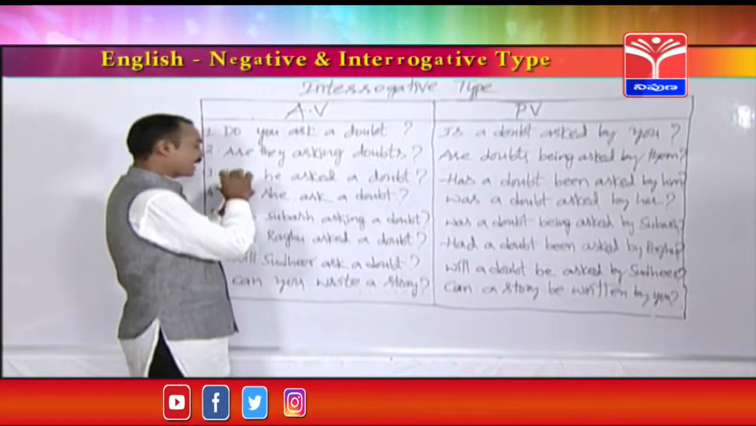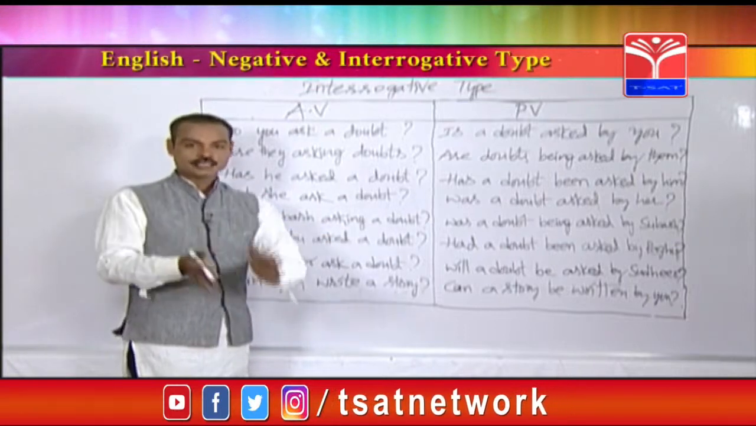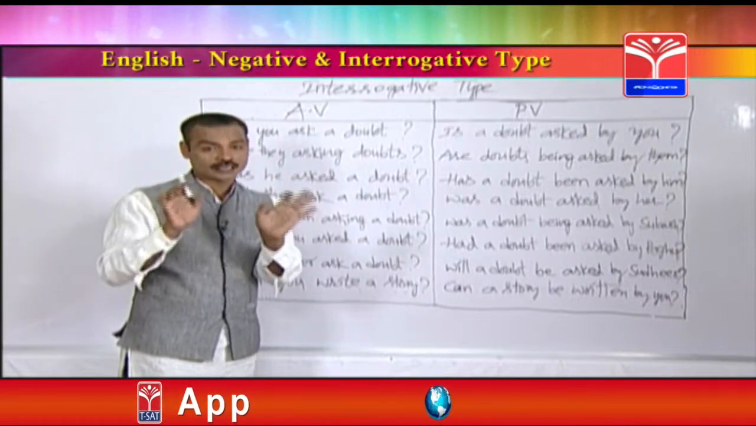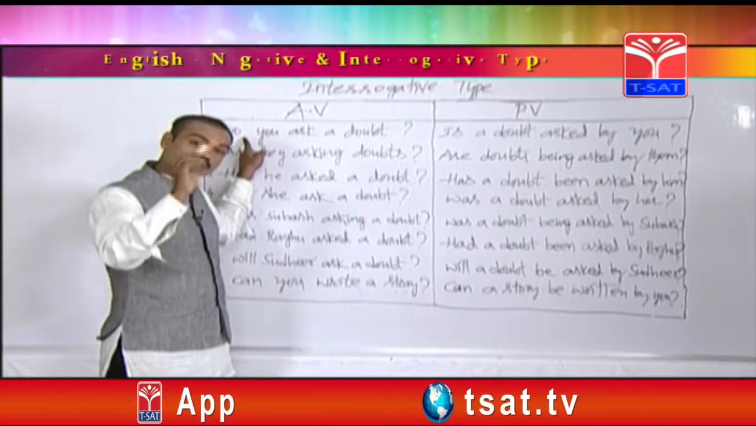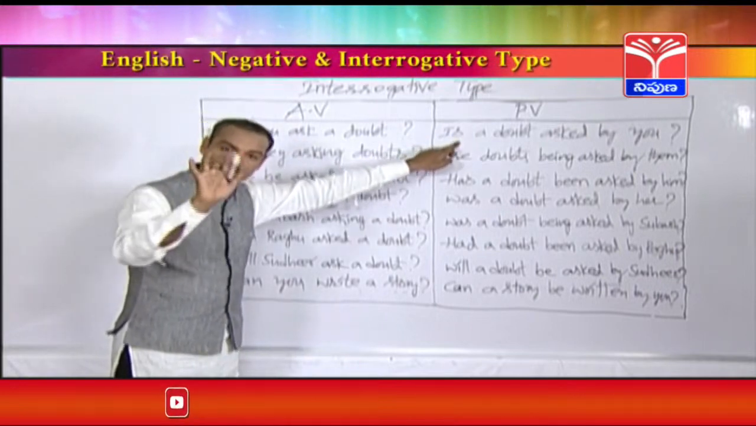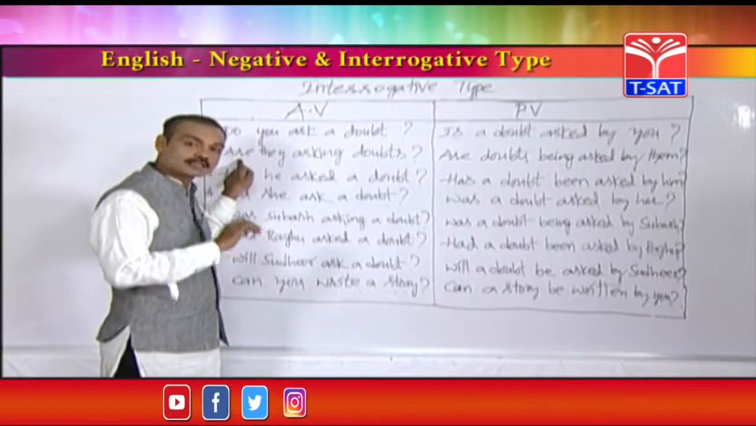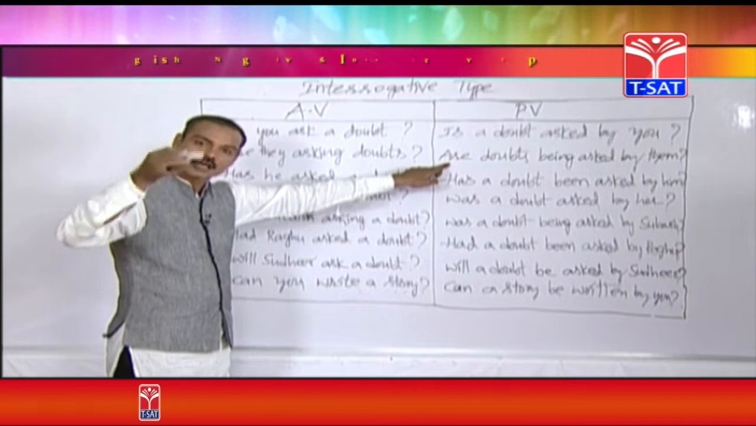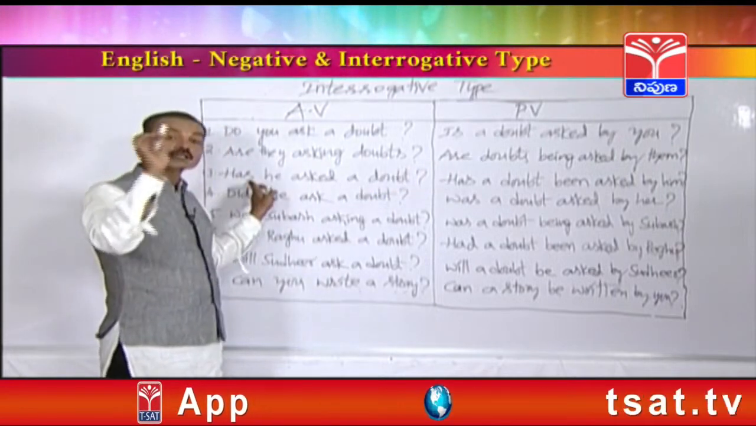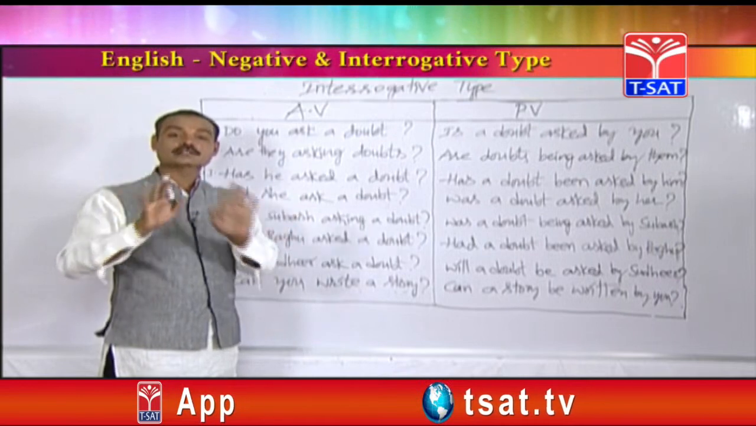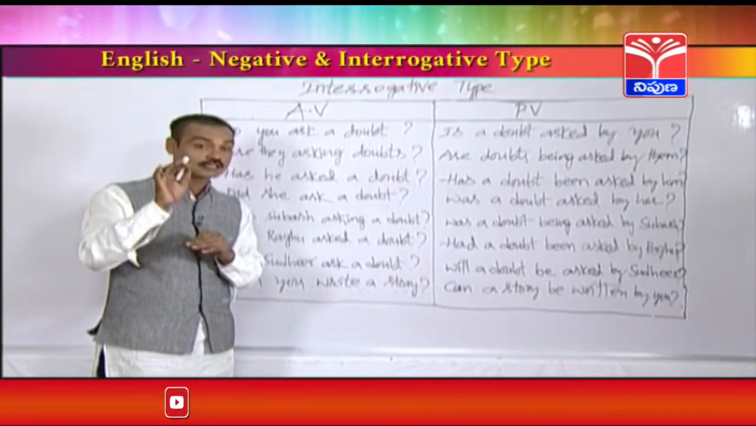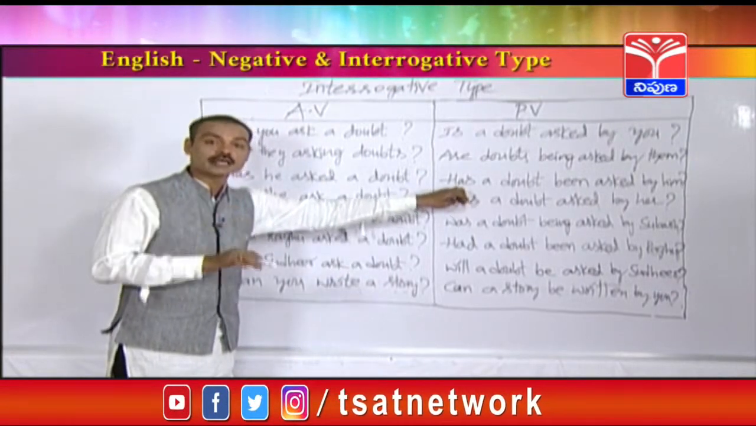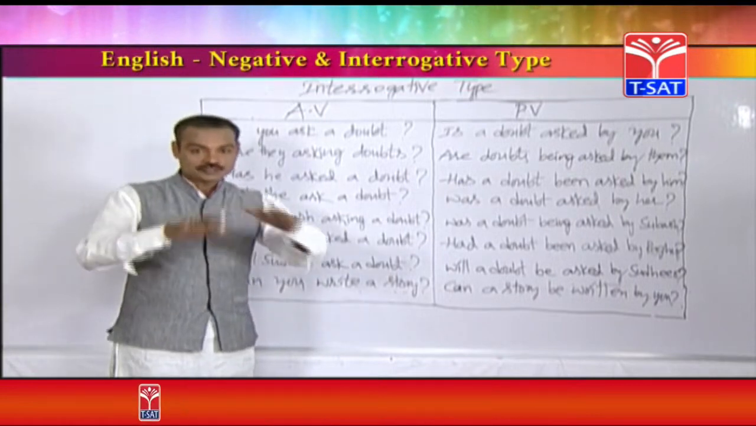So friends, when the active voice starts with either have or has, even the passive voice also should be started with have or has. It's an important hint I can say. If the active voice starts with do or does, the passive voice should be started with am, is, are only. If the active voice starts with am, is, are, even the passive voice also should be started with am, is, are. When the active voice starts with either have or has, even the passive voice also should be started with have or has. Don't forget, it's an important hint. In the competitive exams, questions will be given like this.